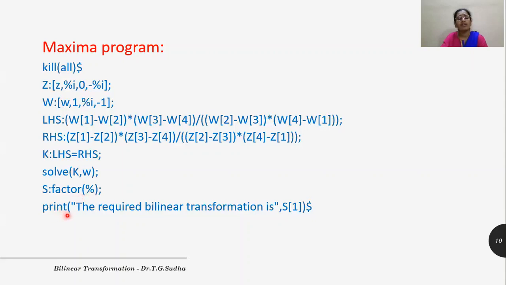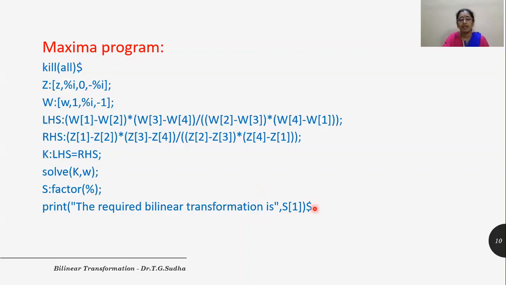And finally, we give the print command within the double quotes, that is the required bilinear transformation is, here we are giving S of 1 because the solution in the previous output will be given in an array. So we need to remove that solution from the array and express it. So we take that S of 1. It gives us the first element of the output S. So finally you give the dollar symbol so that the output is given only once. If you give a semicolon, the output will be given twice.